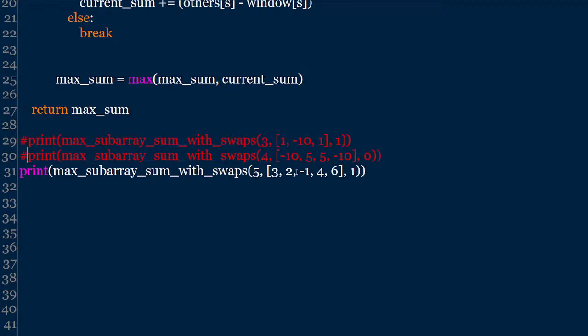It is 3, 2, -1, 4, 6. One swap is allowed. Now if I run the code, 15 is the answer. One swap is allowed, that means if I take this 3 in place of -1, then this becomes the subarray 6, 4, 3, 2, which is equal to 15. That is the maximum subarray.